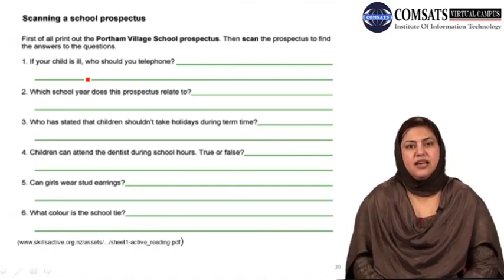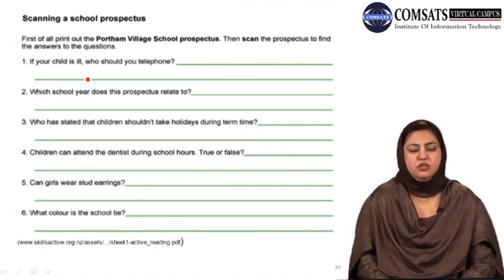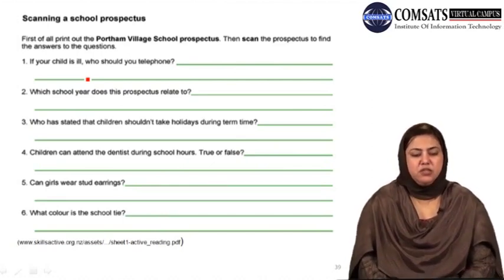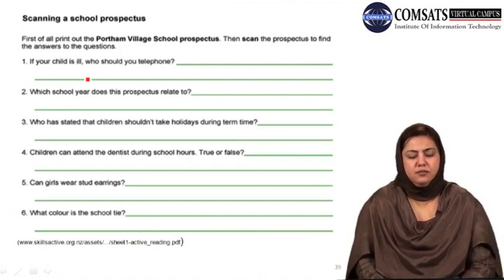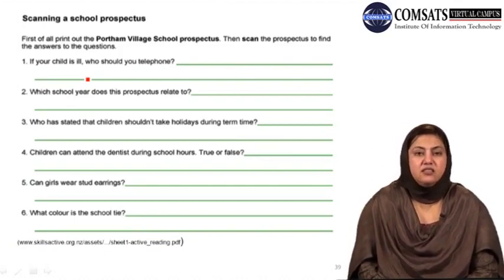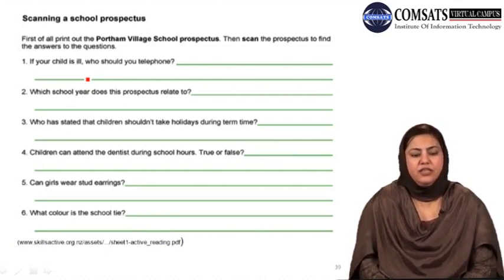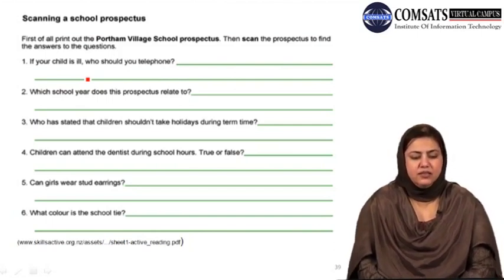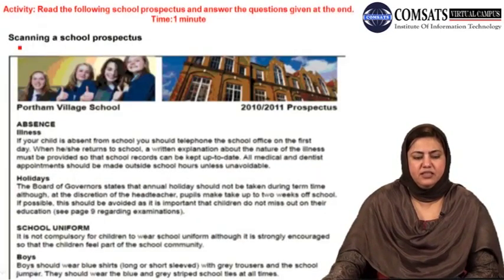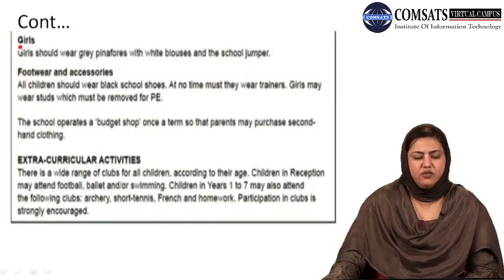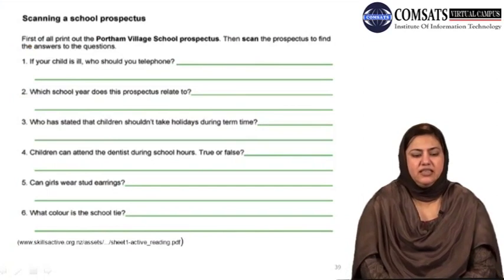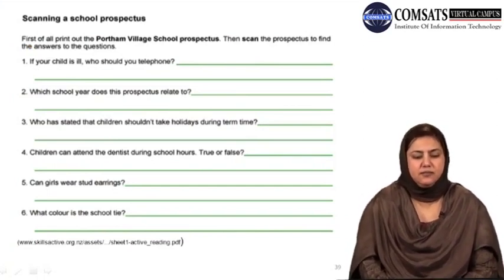And then read both the slides that provide the images of the prospectus. If it is possible for you, take a print of the prospectus, that is both the previous slides, and then scan the prospectus to find the answers to the questions. Otherwise, you can write all these questions in your notebook, and then you can go to these two pages, page 1 of the prospectus and page 2, that would provide you all the information. You can scan those pages here on the screen quickly to find answers to these questions.